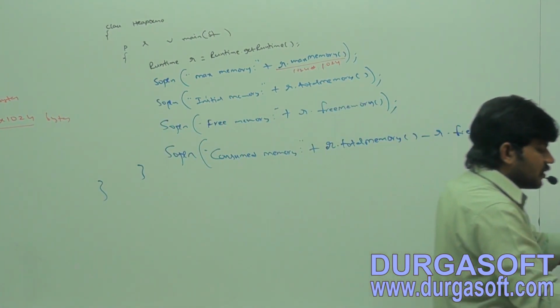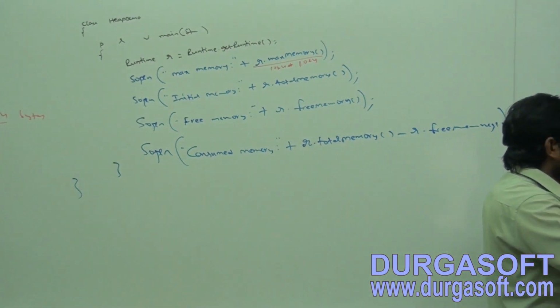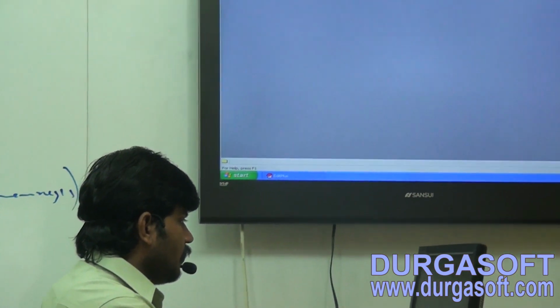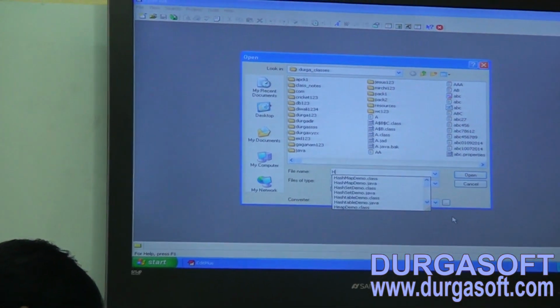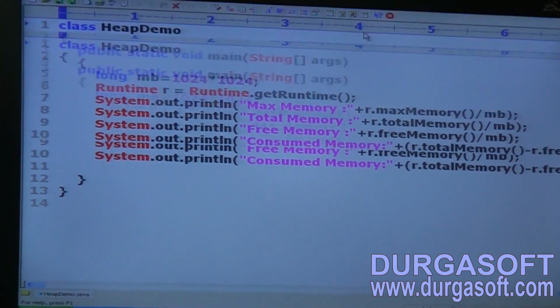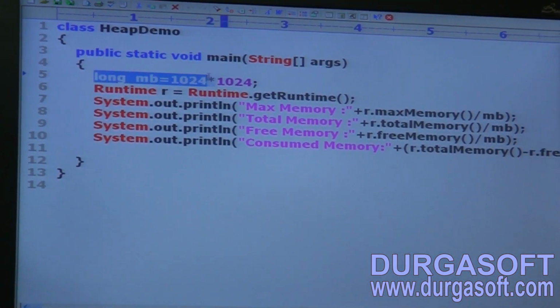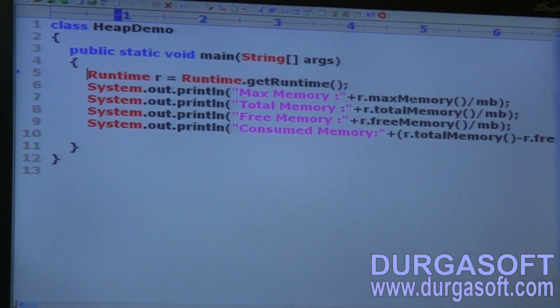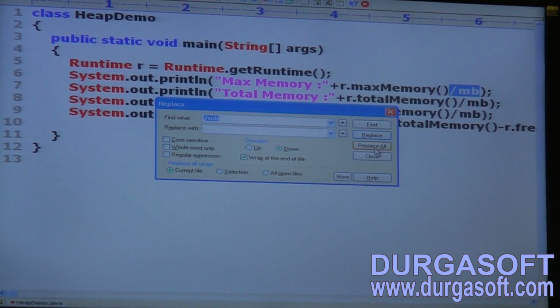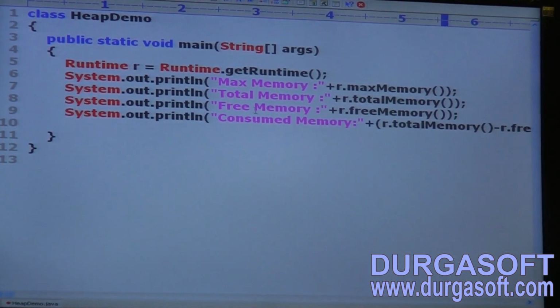Now listen to this example well. Here I am taking a simple example, HeapDemo.java. Just have a look once. First without MB. Runtime r is equal to Runtime.getRuntime(). Have you observed?